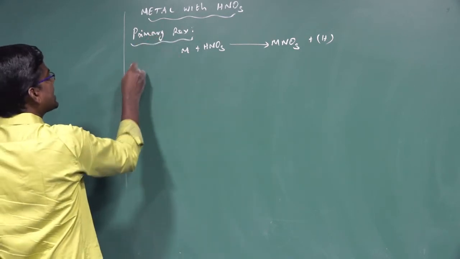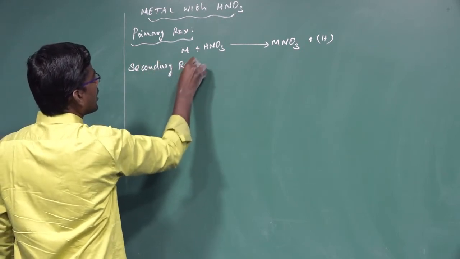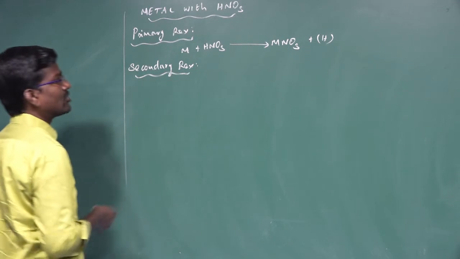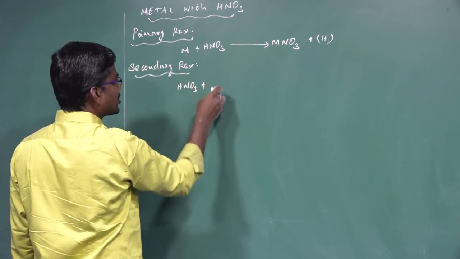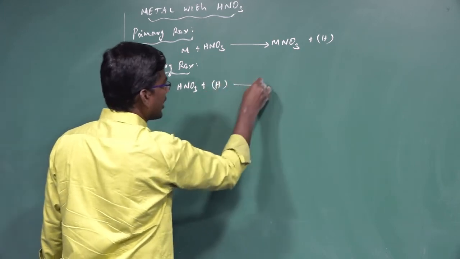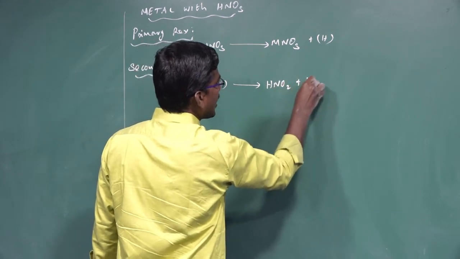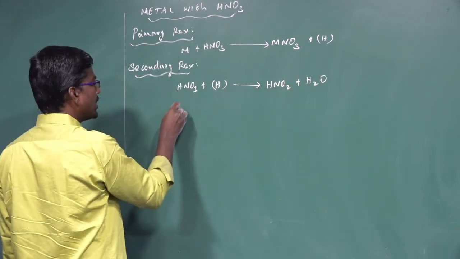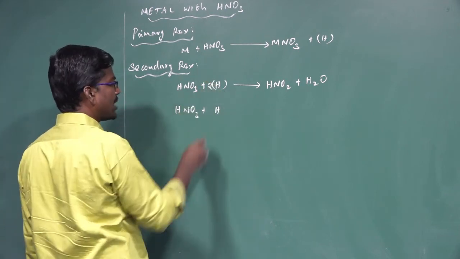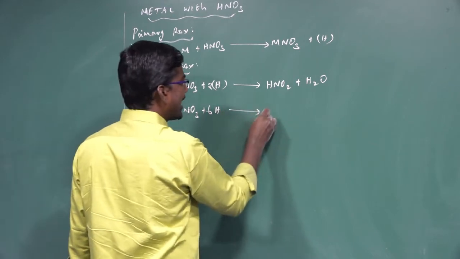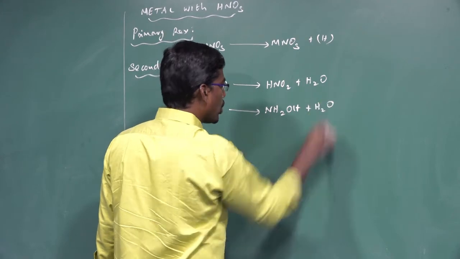Next, the secondary reaction of metal with nitric acid. The nitric acid HNO3 reacts with nascent hydrogen. One type gives nitrous acid HNO2 plus H2O. In another, nitric acid HNO3 reacts with 6 hydrogen to form hydroxylamine NH2OH plus H2O.